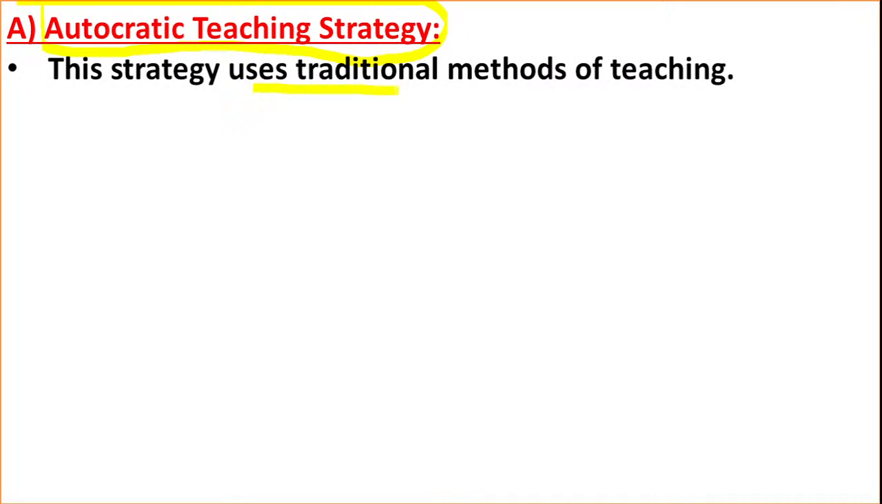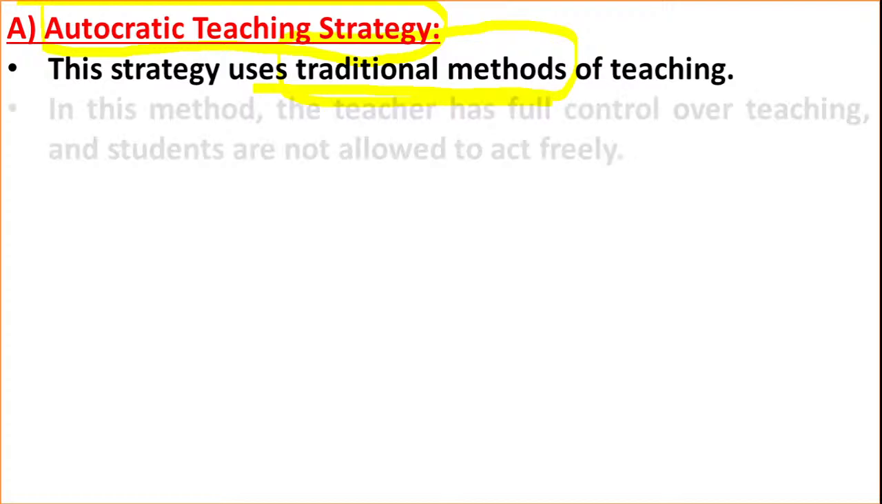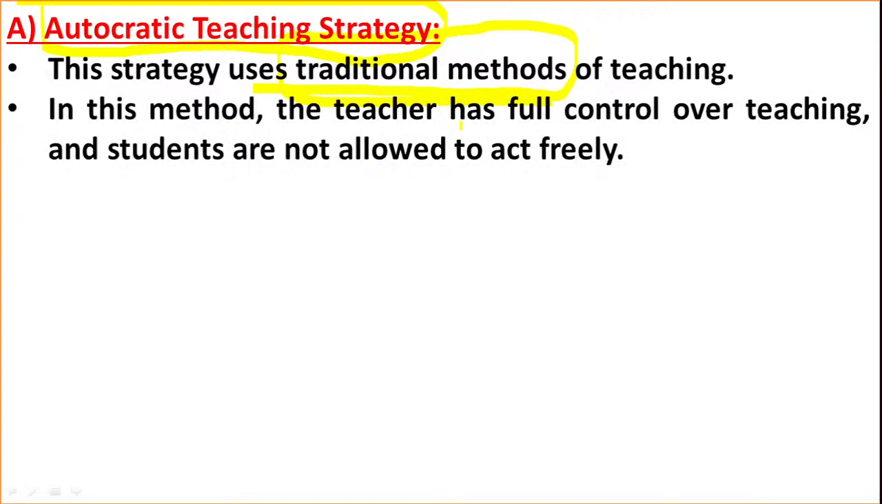Yes, the first one is autocratic teaching strategy. So this means that it is using traditional methods of teaching, such as blackboard writing. Yes, autocratic means we are using traditional methods of teaching. Then in this method the teacher is having full control over the teaching and students are not allowed to act freely. But in autocratic teaching strategy the teacher is playing an authoritarian role. Here the students will not have more role.